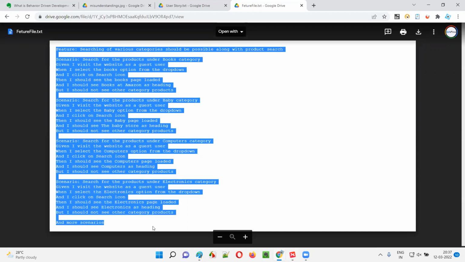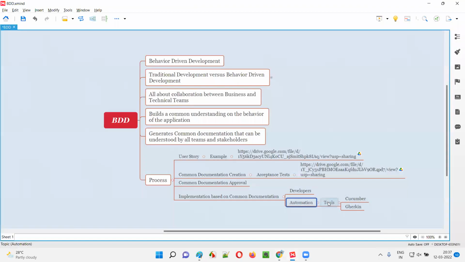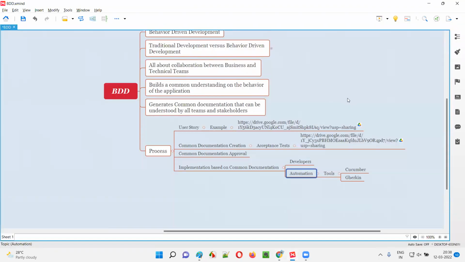They will use the same feature file as a front end, and in the background they will write the automation code. So when you run the feature file, the code written behind each and every step mentioned in this feature file will run. This is all possible with the help of tools, guys. Software testers have to use some tools here. The tools are known as Cucumber and Gherkin.